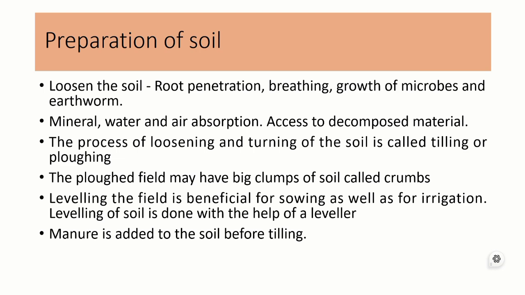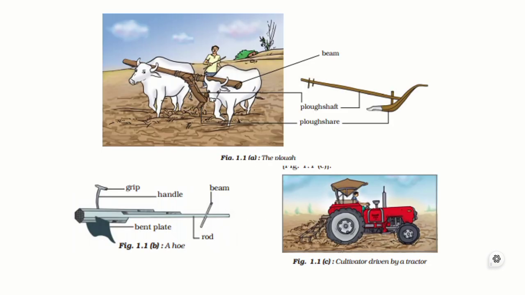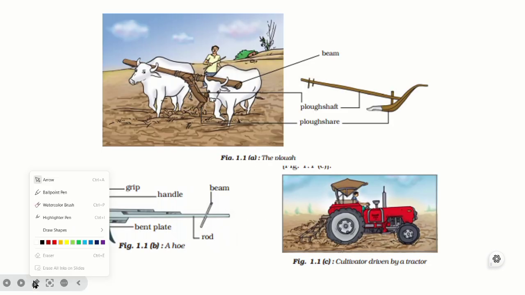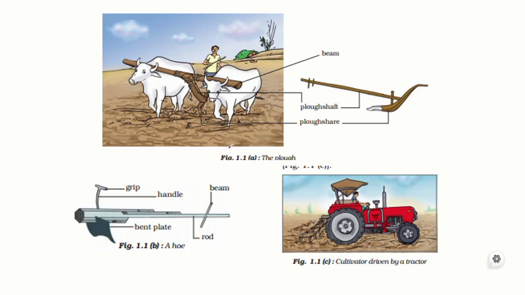Leveling of soil is done with the help of a leveler, and during this preparation of soil, manure or fertilizers can also be used, as it improves the mixing of the manure or fertilizer during the preparation of soil. We can see here I am showing the images of a plow, hoe and others.